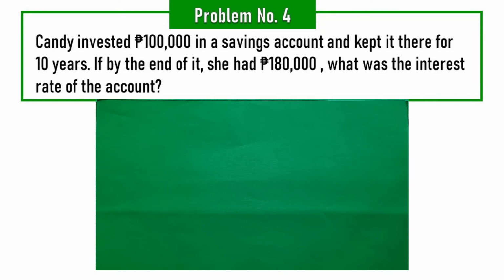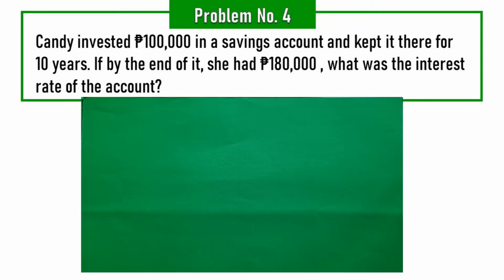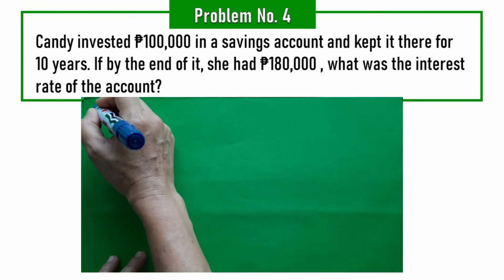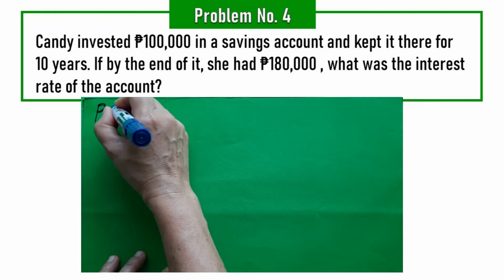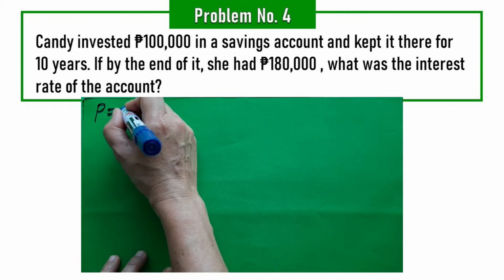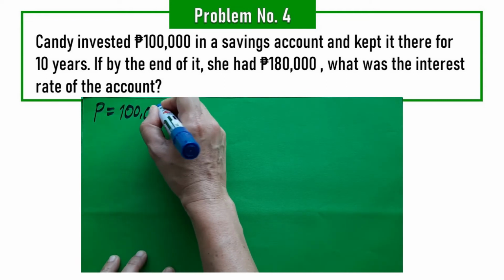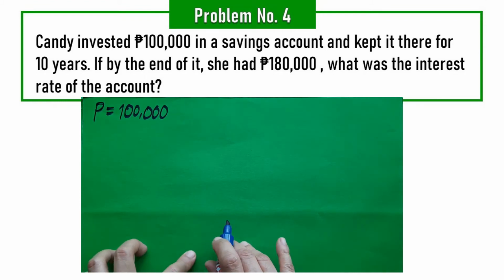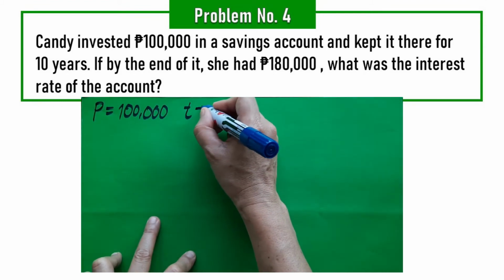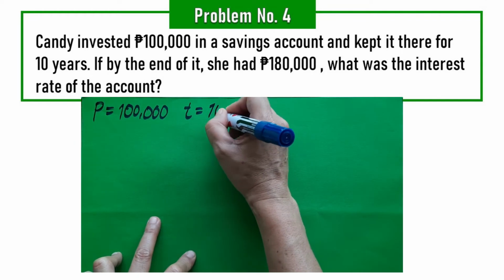So problem number 4 says, Candy invested 100,000 pesos in a savings account and kept it there for 10 years. If by the end of it, she had 180,000, what was the interest rate of the account? Our given information is the initial amount, which is denoted as P. You have initial amount of 100,000 pesos. Ito yung in-invest. And she kept it for 10 long years.